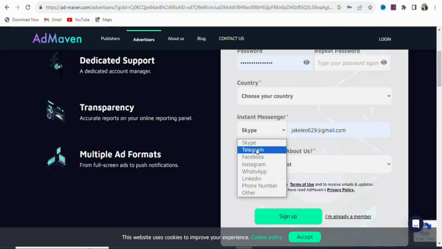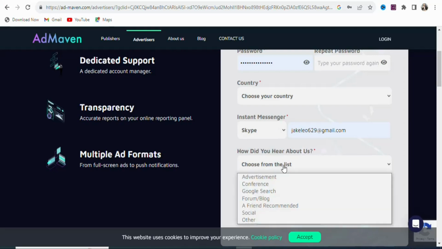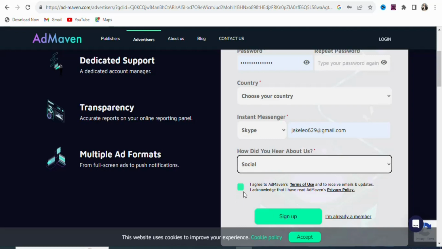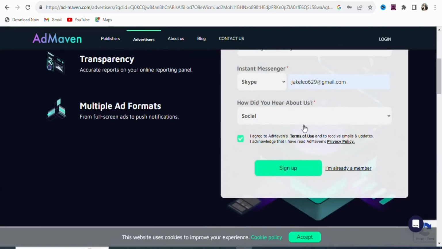When you click on it, you can select Skype, Telegram, Facebook, Instagram, WhatsApp, LinkedIn, phone number, others. Any social media network that you are using, you can select it and then enter your handle right here. Once that is done, you are going to select where you heard from them. So in this case, you can just say social media. So just select social. Once that is done, you are going to agree to the terms of use. So click right here. Once you agree to the terms of use, you are going to click right here, sign up, so that you can sign up for a free account.